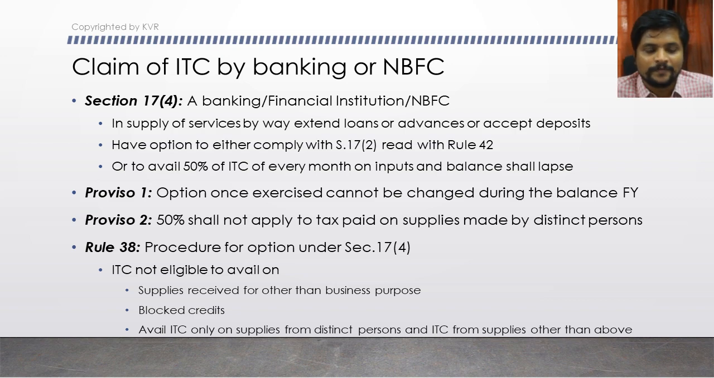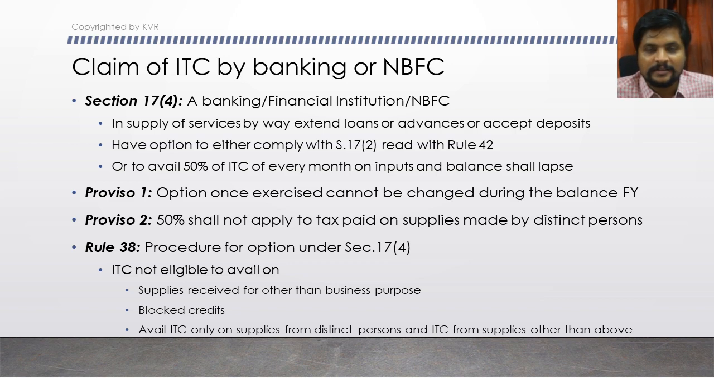Then there is another proviso: 50% shall not apply to tax paid on supplies made by distinct persons. Distinct persons, as we already discussed under section 25, are multiple registrations by a single PAN. So for supplies made between those multiple registrations, if any taxes are paid, this 50% will not be applicable. On that tax you can claim 100%. That is what this proviso 2 says.